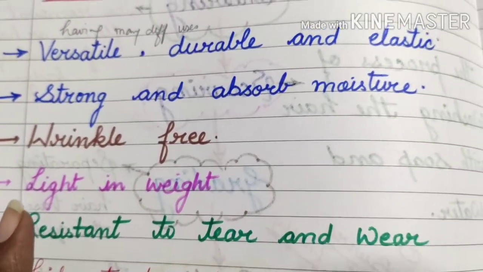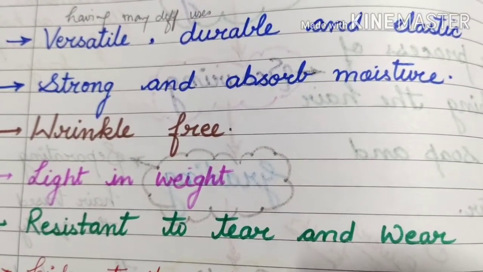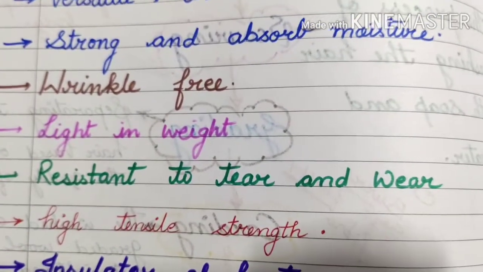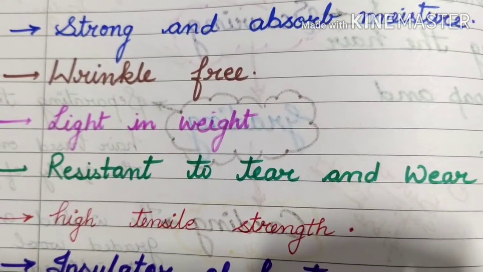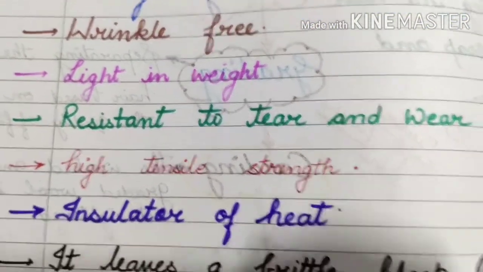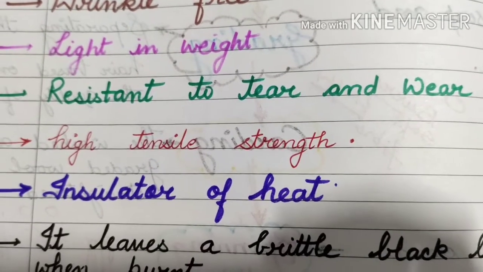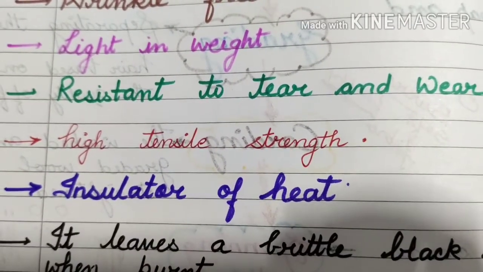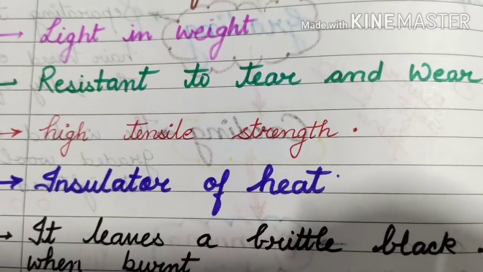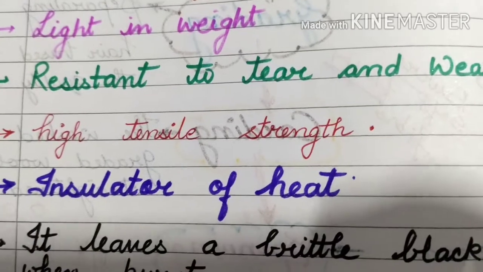Second point, it is strong and absorbs moisture. Third one, it is wrinkle free. What is the meaning of wrinkle free? No creases come in it. The fourth one, it is light in weight. Next one, resistance to tear and wear. It will not tear easily.